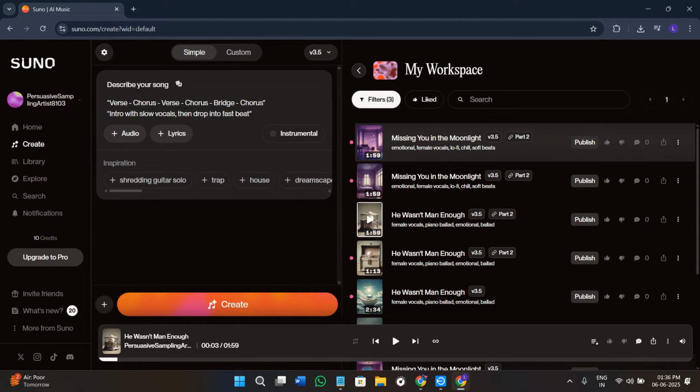Now you can use the location or the culture for the style. You can try using a culture or location to create unique music. For example, let's say we have these prompts: African inspired beats with tribal drums, Japanese lo-fi with koto sounds, Punjabi pop with dhol and electric bass. This actually helps Suno use the instruments and styles that match your theme. It is a great trick if you want something different from the regular pop or hip hop style.